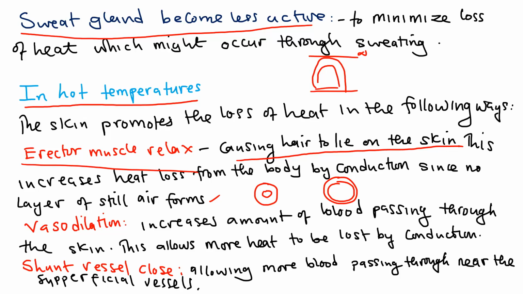If I've made a mistake when explaining, let us make some amendment. The shunt vessels close, which means the blood will pass through the superficial vessels. When the shunt vessels close, the blood passes through the superficial vessels, which are near the skin, and this promotes the loss of heat through conduction. So please make that amendment.